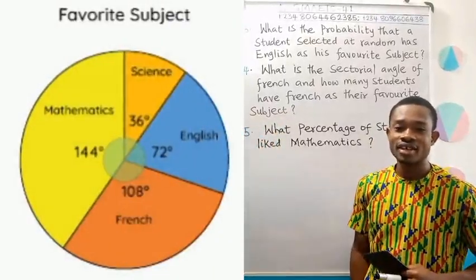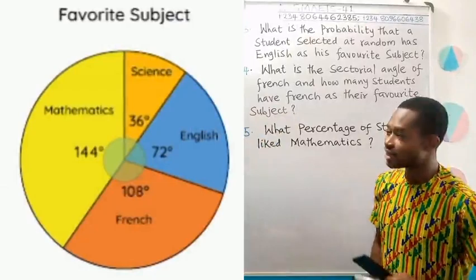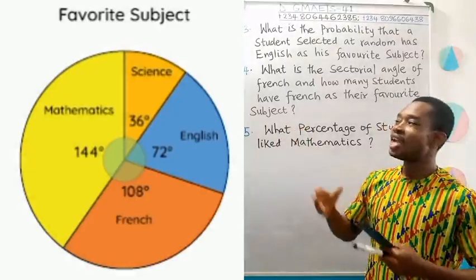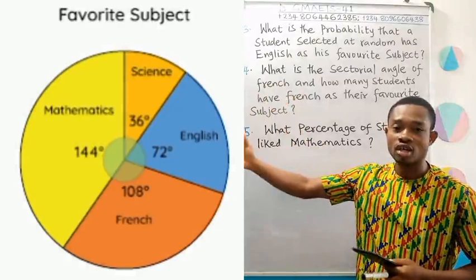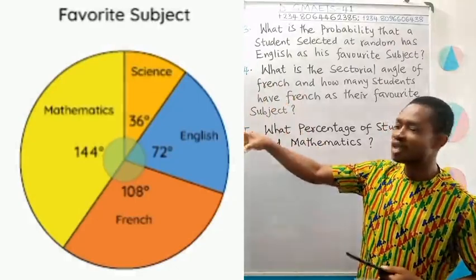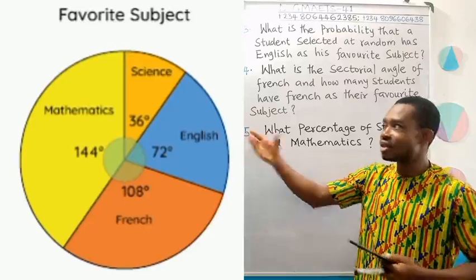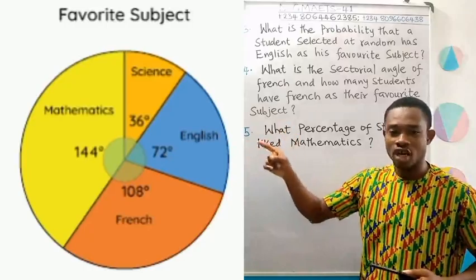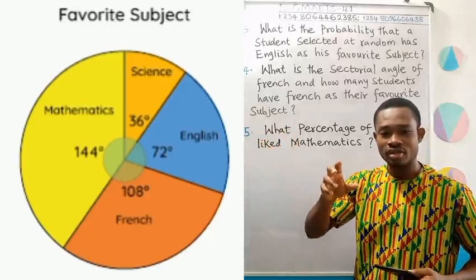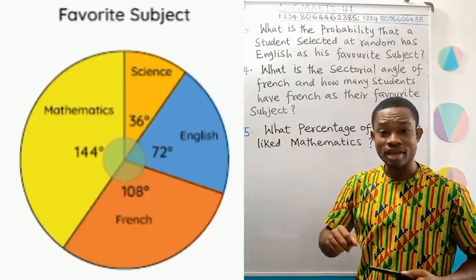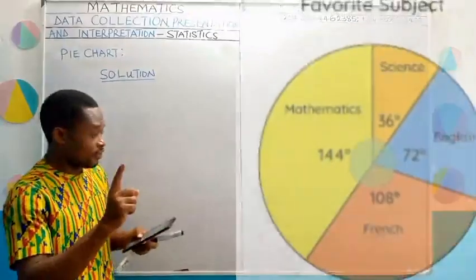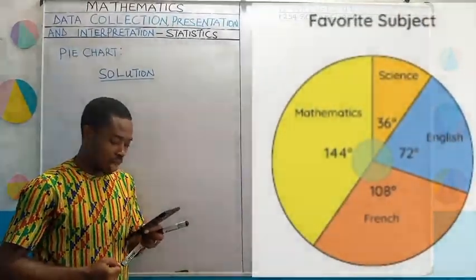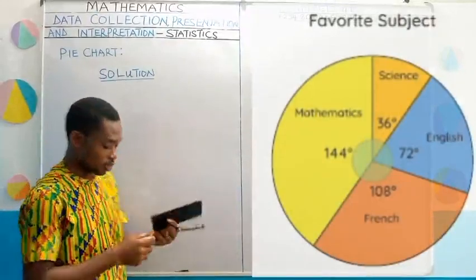So start thinking and follow along as I interpret these questions given to us. I use these pie charts, about 20 students and their response on the subject they like the most, their favorite subject. We're going to use these pie charts to interpret these questions. Are you ready? So let's go. The very first question here, which subject is liked the most and why do you say so?